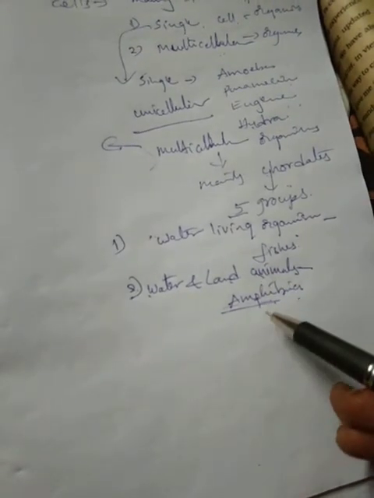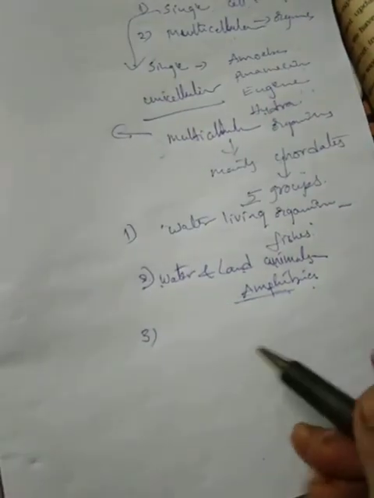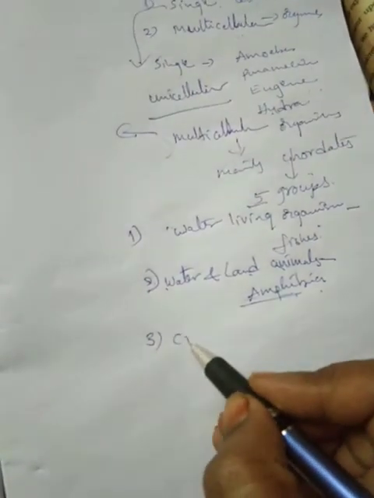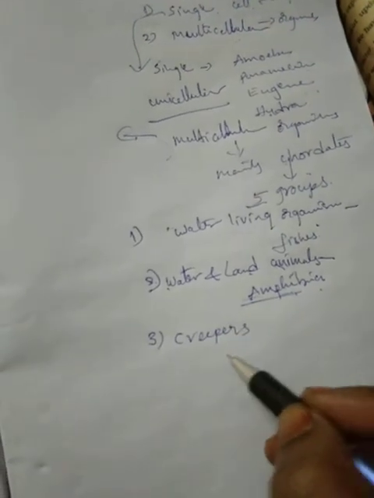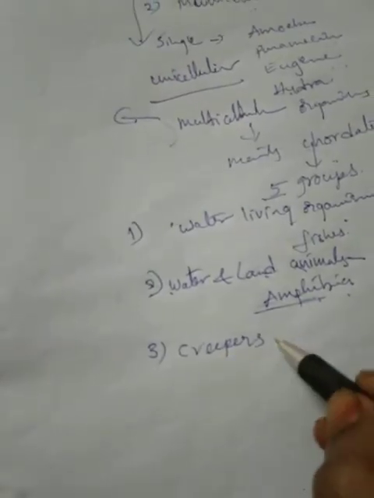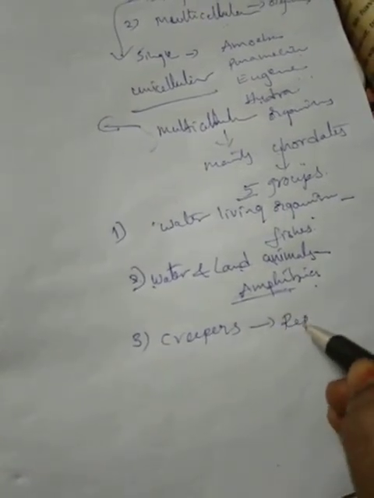Okay, this is the second one. And third one, creepers. What are the creepers? Reptiles.